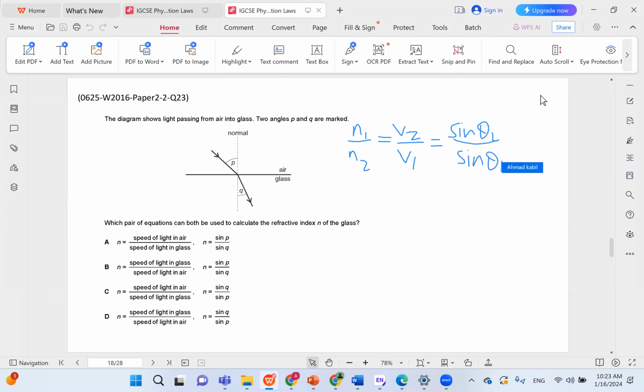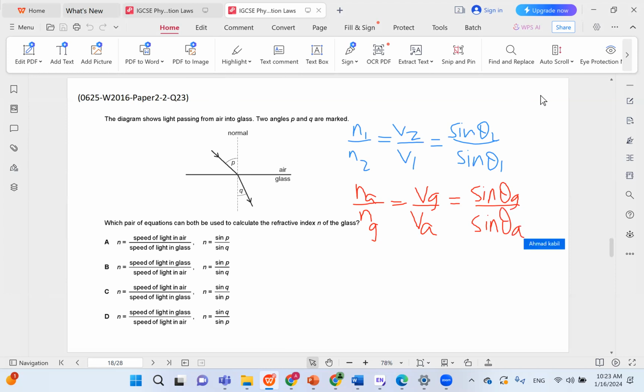And then let's make some alterations. Instead of 1 and 2, we're going to use air and glass. We're just going to say N air over N glass equals V glass over V air equals sine theta glass over sine theta air.